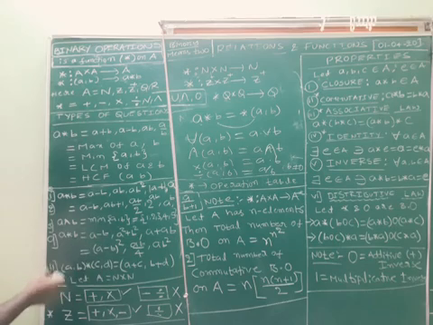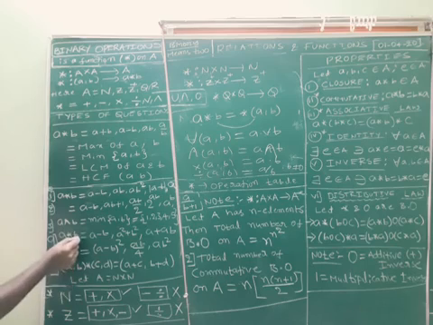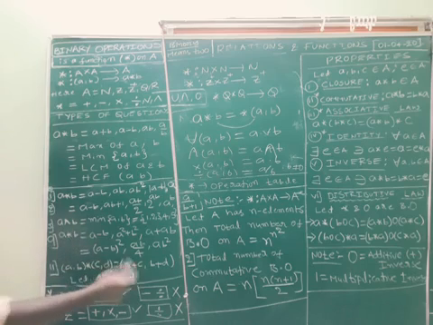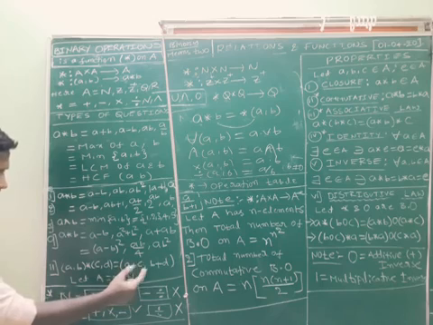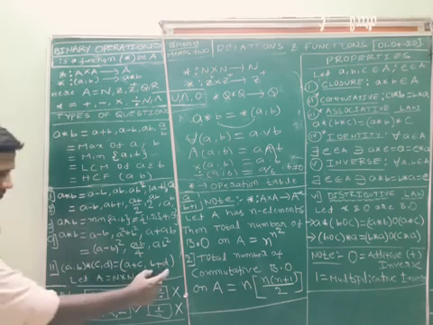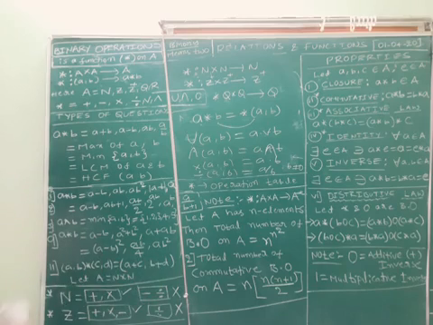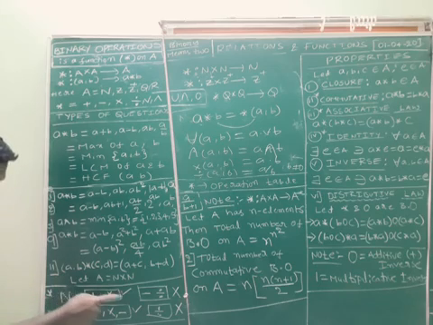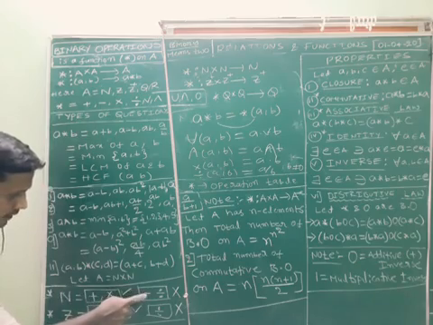In the 11th question, they are taking ordered pairs as elements. Here instead of A, they take A comma B, and instead of B, they take C comma D. They define the function like this: a plus c comma b plus d, adding the first components and adding the second components. This is the function they have given. Then what to do here? One more thing, it is clearly written that n is the natural numbers. It will be a binary operation on plus and minus, but not a binary operation on minus and into.